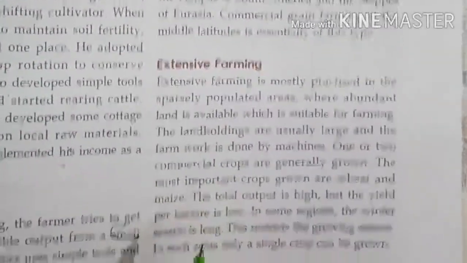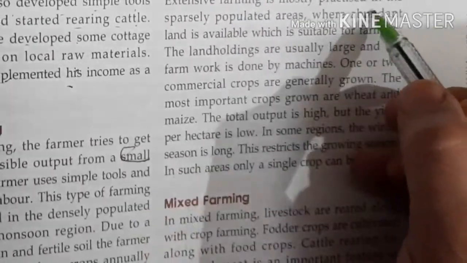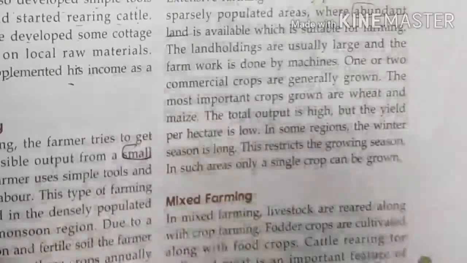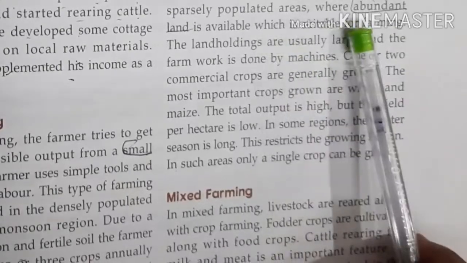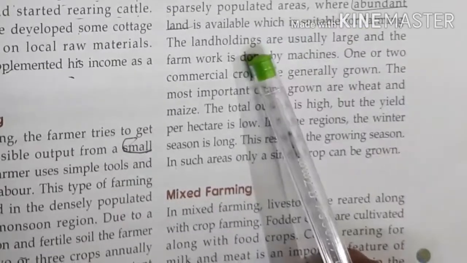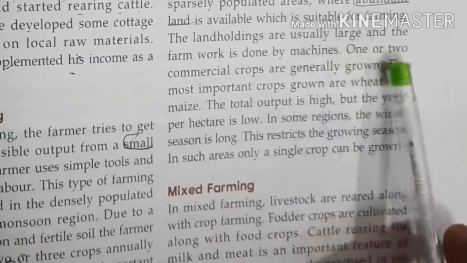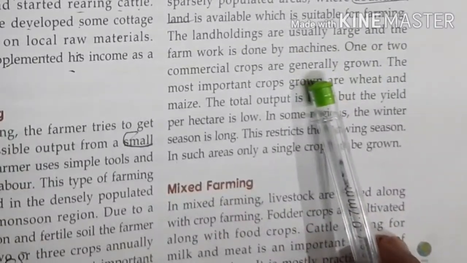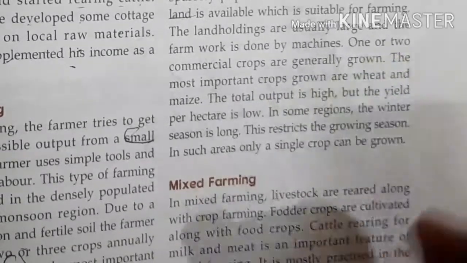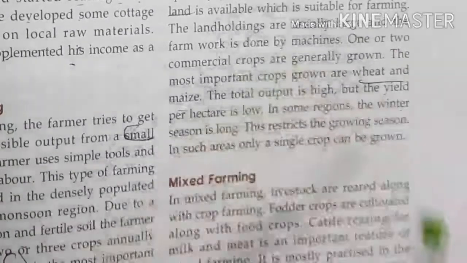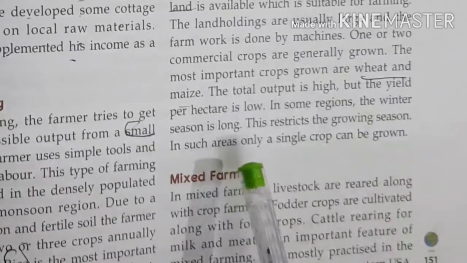In extensive farming, the farmer uses abundant land. In intensive, a small piece of land will be used. In extensive, a large part of land will be used, and sparsely populated areas will be used for extensive farming. This is suitable for farming, and the land holdings are usually large, and they will use machines to do the agriculture. One or two commercial crops are generally grown, and this is more important for wheat, and maize will mostly grow in this type of farming, and total output is very high, and the per hectare